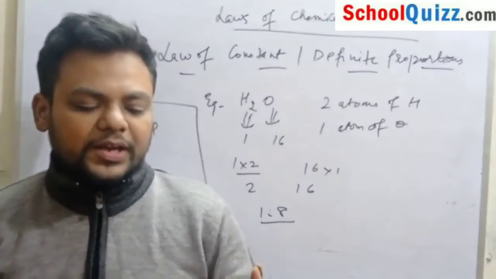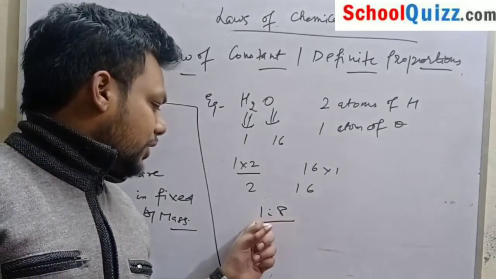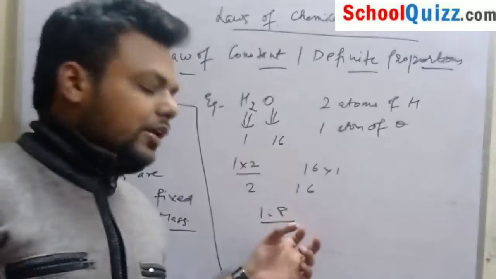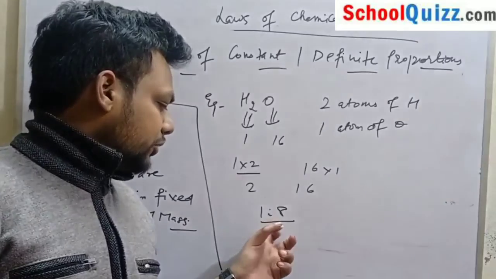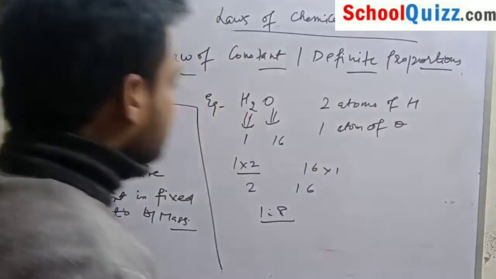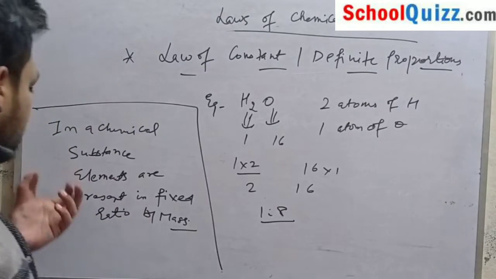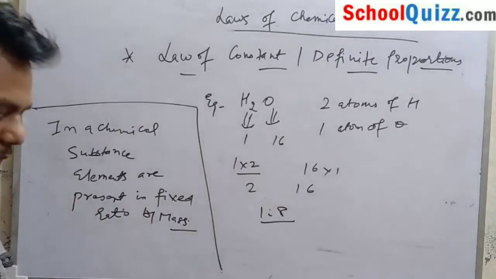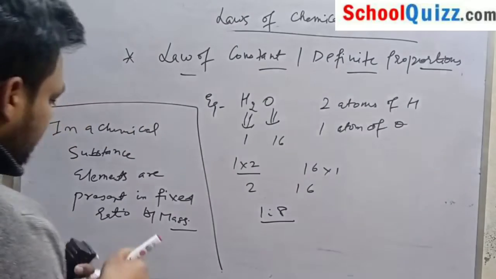That is, 1 gram of hydrogen and 8 gram of oxygen. So in a chemical substance, elements are present in a fixed ratio by mass. That is, the ratio will be fixed.